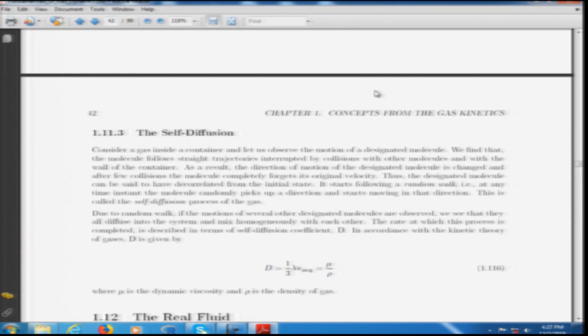Now, the third transport property which we talked about, the coefficient of self diffusion. What happens? Since the gases are composed of a myriad of molecules and they are free to move within the wall or the container which is occupying the gas, as we start observing the tagged molecule, at any instant it starts picking up a random direction. That means the molecule does a random walk.